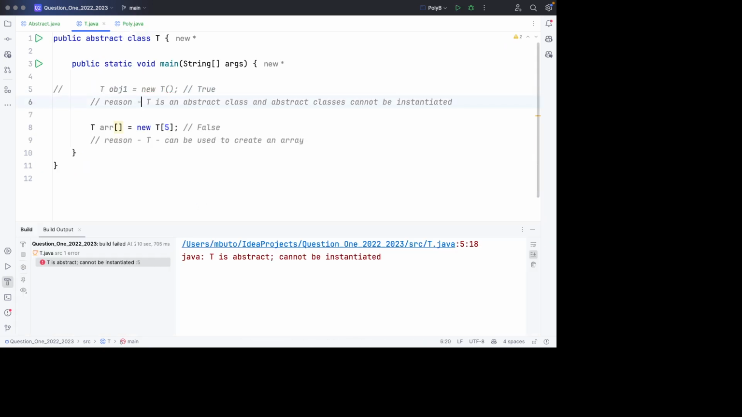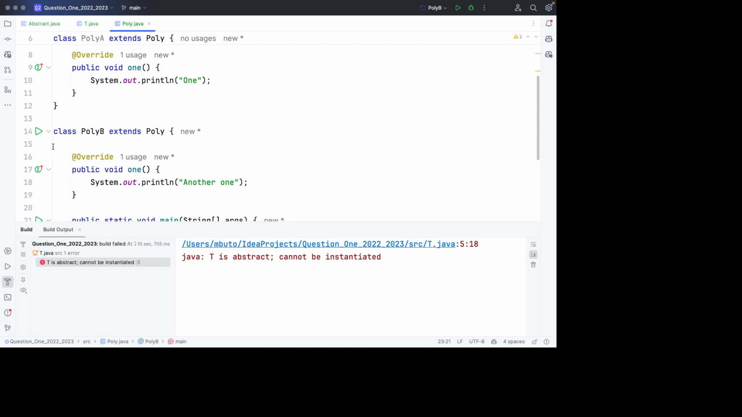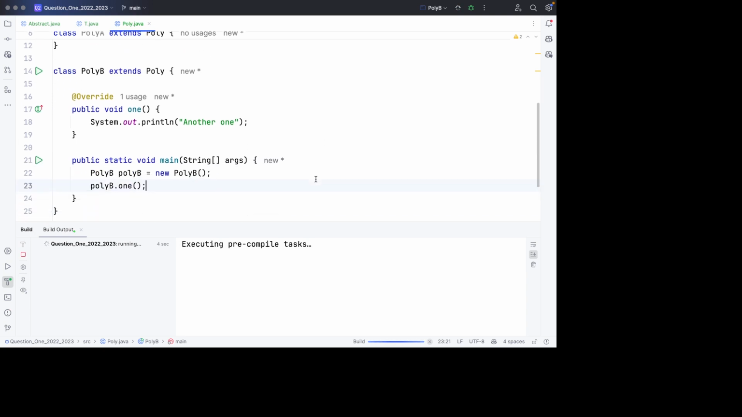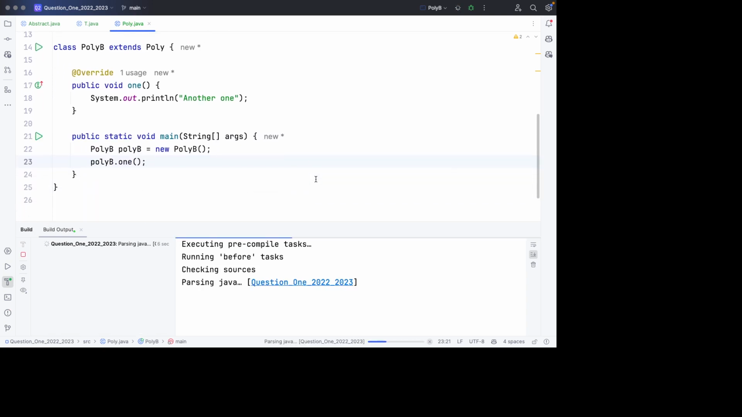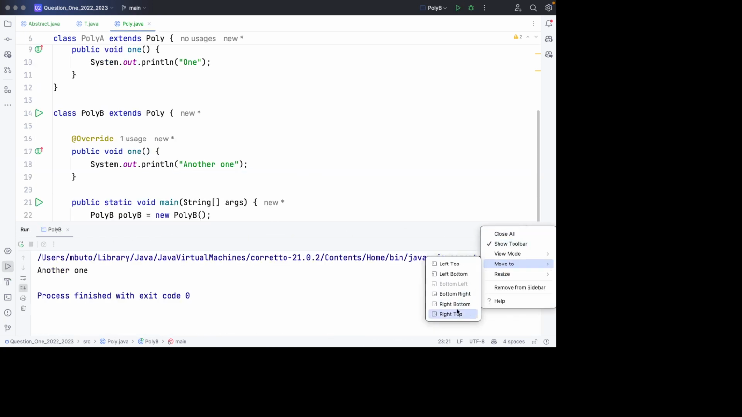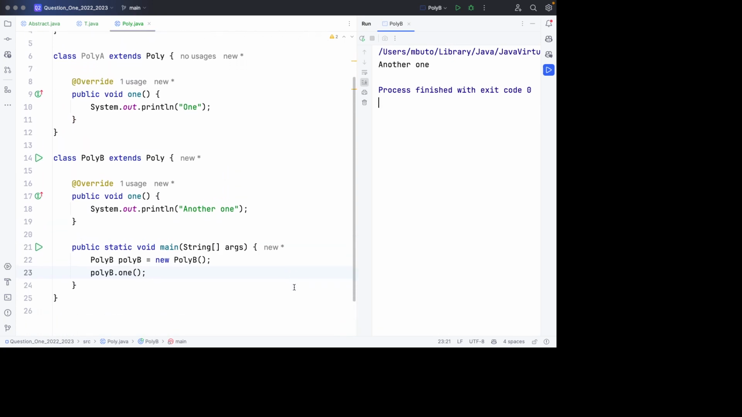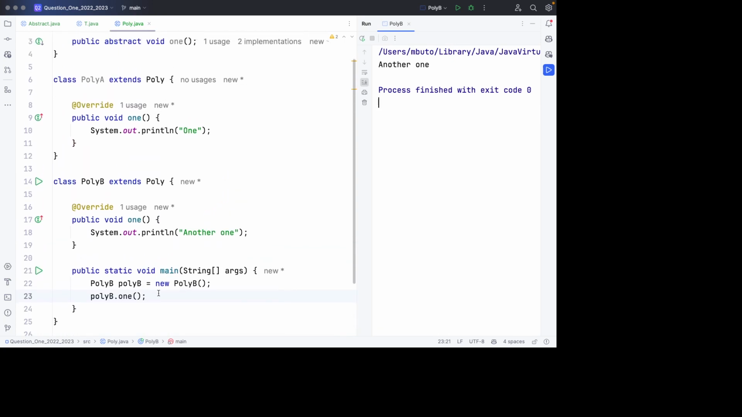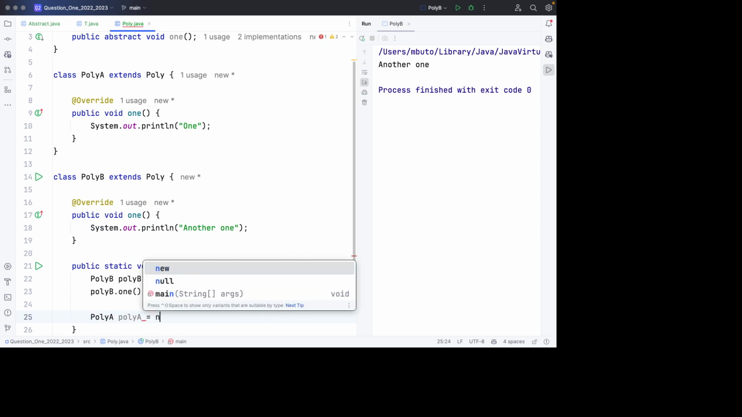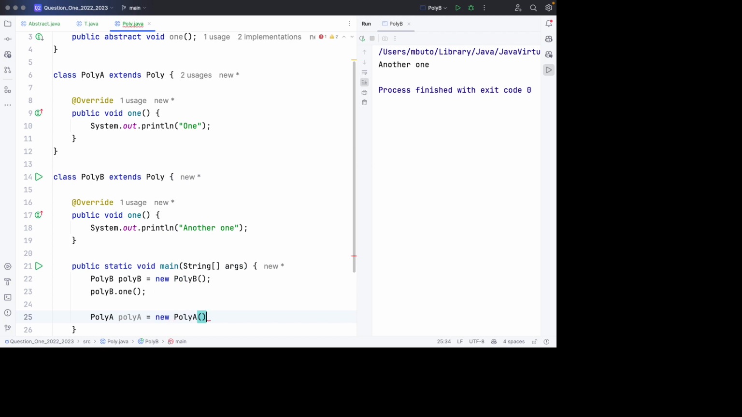Okay, so let's make sure we have no errors and run this again. And we get another one being printed out. Let's move this to the right top like that. So how do we demonstrate polymorphism? We have to make sure that we use the same method call but in a different context. So I'm going to create another object of type poly A. Call it poly A is equal to new poly A, like that.